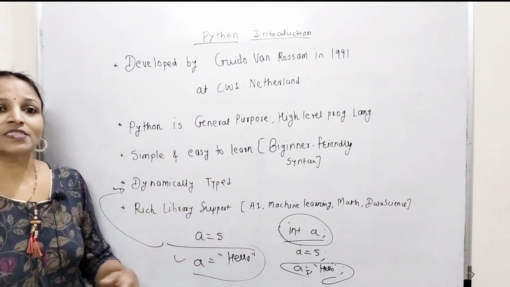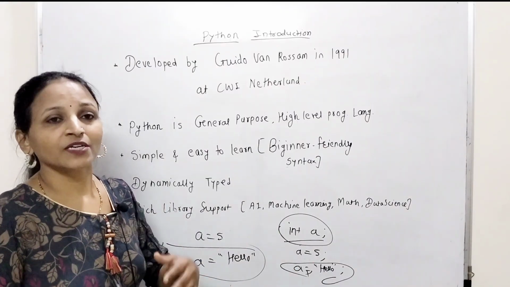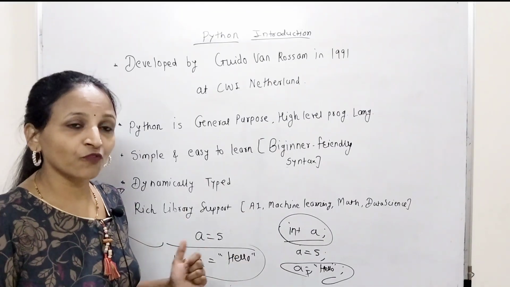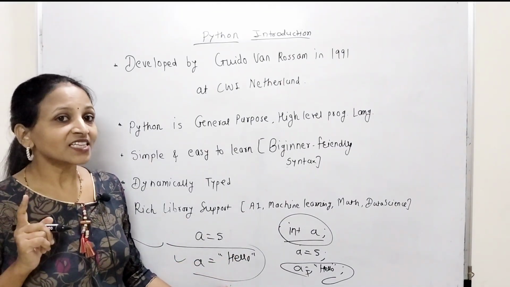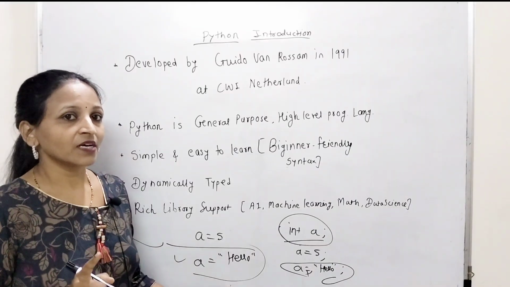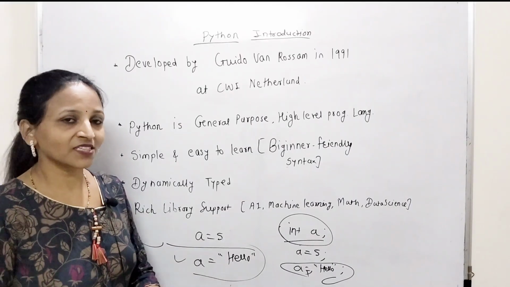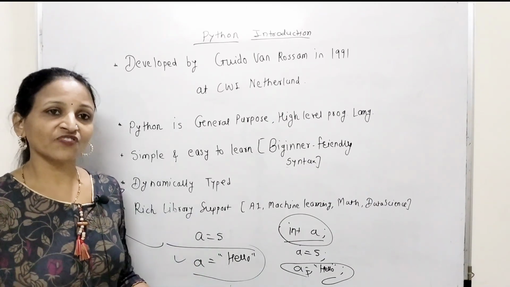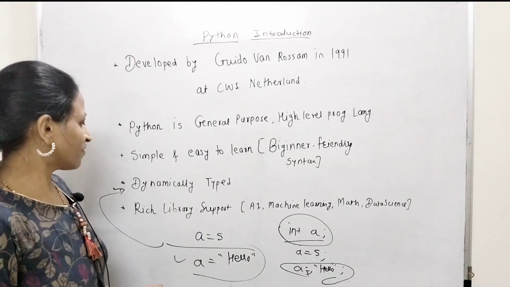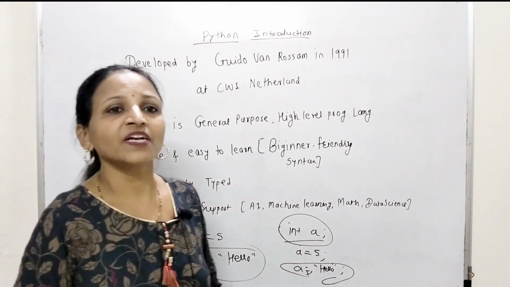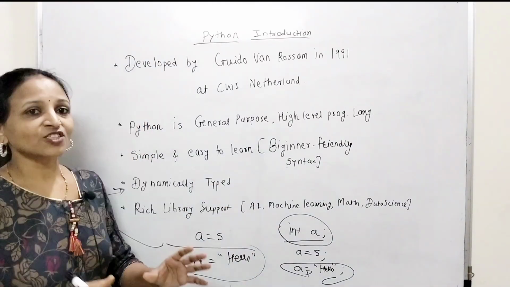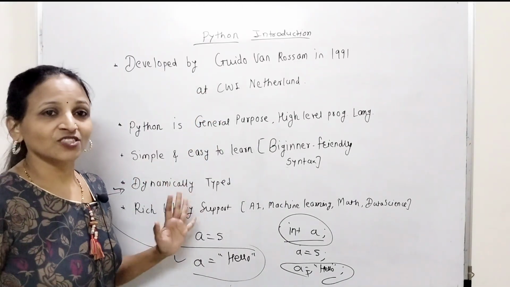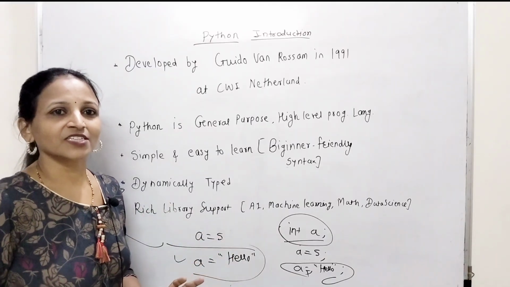And dynamically typed means there is no need to declare any variable or mention the data type of a variable, and you can change the data type, because type checking happens at the time of execution, not at the time of compilation. That's why it is called a dynamically typed language. And it has a rich set of inbuilt libraries for building any type of application. That's why Python is nowadays very popular and very simple. You can choose this language as a first language for learning.